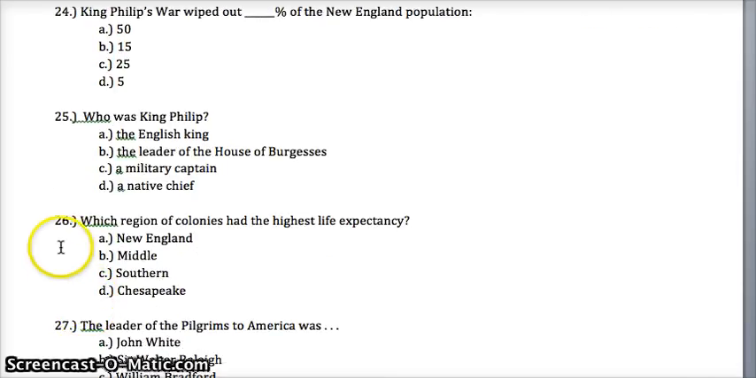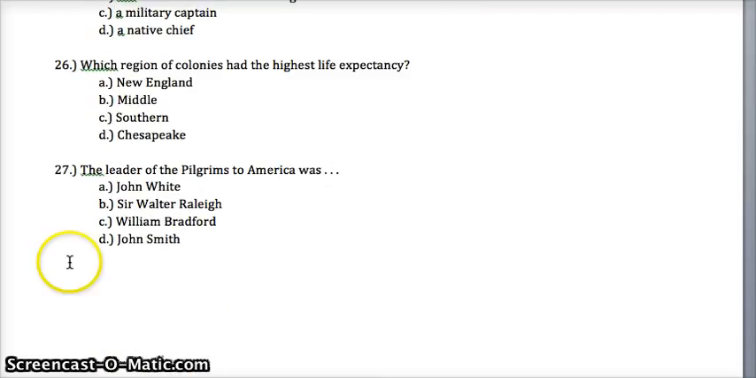26. Which region of colonies had the highest life expectancy? A, New England, B, Middle, C, Southern, D, Chesapeake. And 27. The leader of the Pilgrims to America was A, John White, B, Sir Walter Raleigh, C, William Bradford, or D, John Smith.